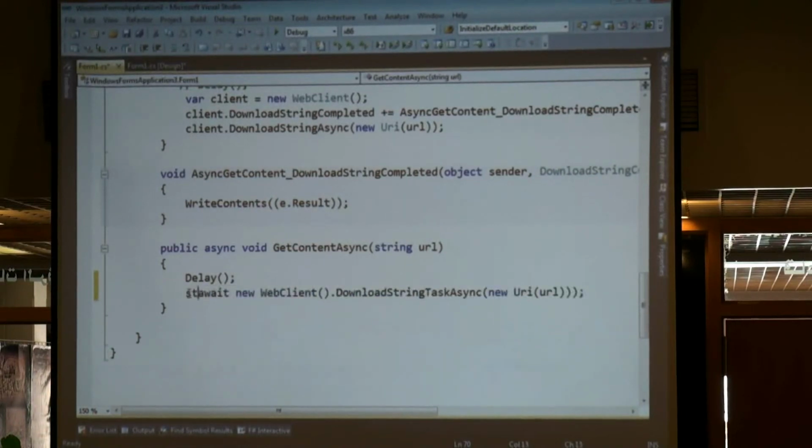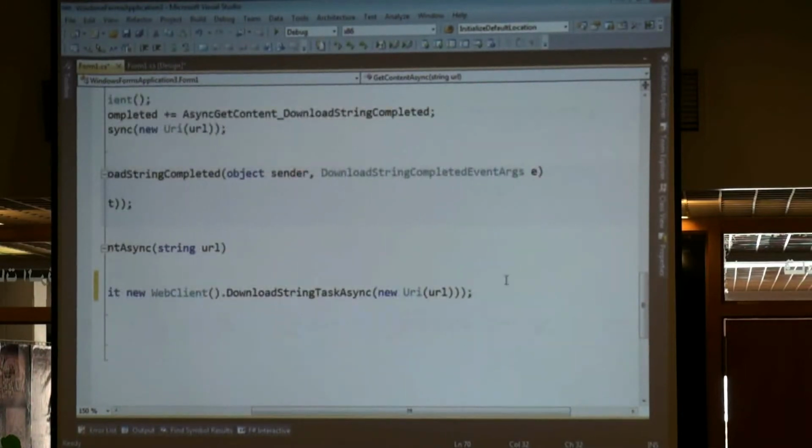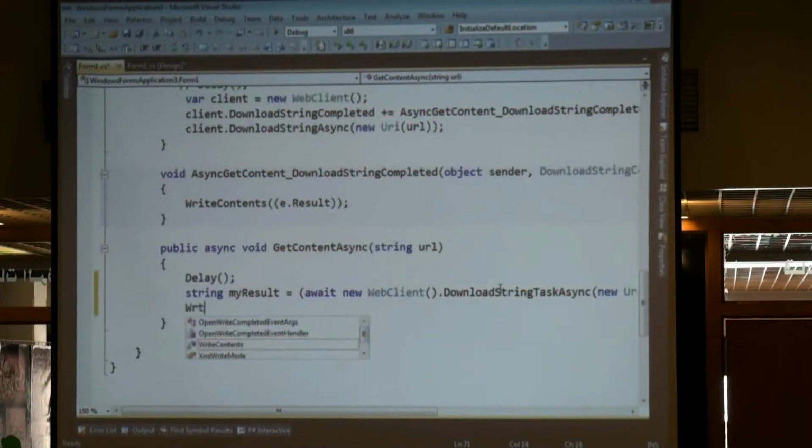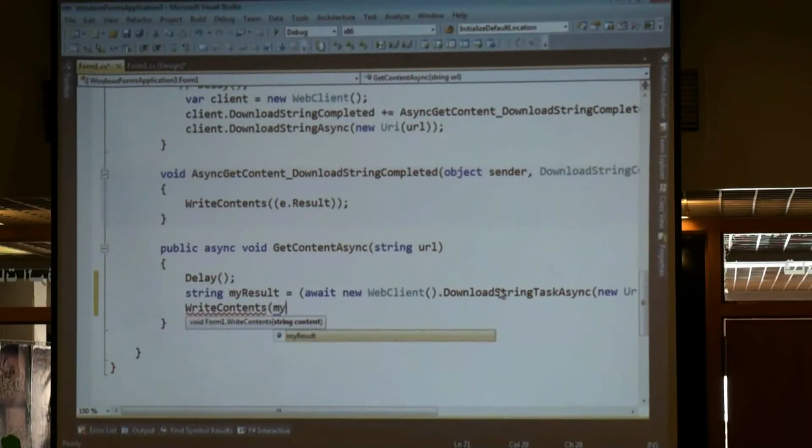I'll instead say string, my result. And here I will write the contents. What will happen here, it will block on delay, like normal code. It will block the thread for 5 seconds. It will block normally. Then it will hit the first await.